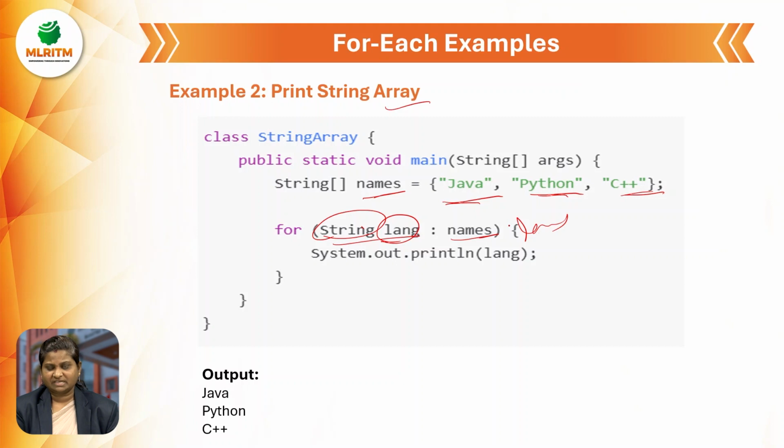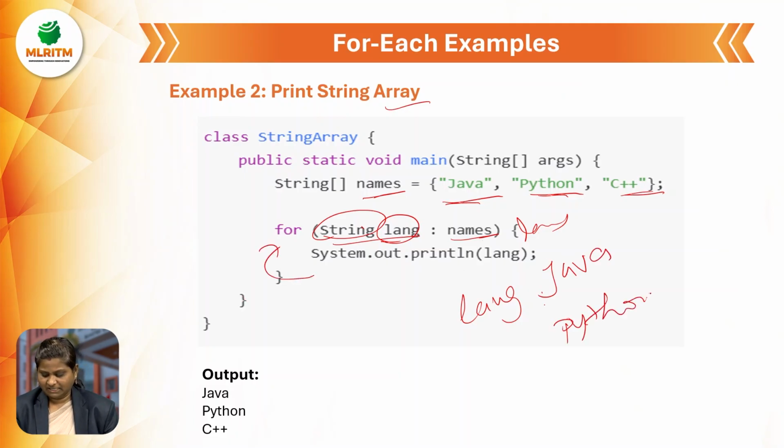Here also we did not mention any kind of condition, and we are not updating anything. We simply print the lang names. First it will print Java, then Python, then C++. After that we don't have any more values, so automatically it will be terminated.